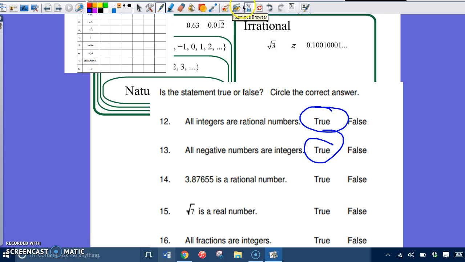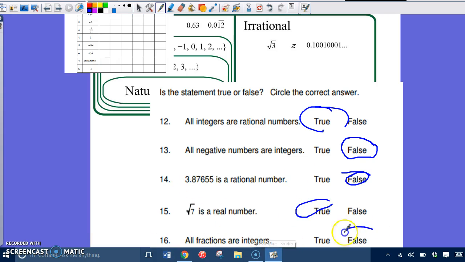Well, no, I don't think that's true. If I really think about it, you can have a negative number that is irrational. All negative numbers are integers, and so you can have a negative number that's a decimal that's irrational, which we don't consider as an integer. So 3.87655, you can look at this and see that there is no pattern to it, so it's an irrational number. I would say false. Square root of 7 is a real number. Yes, it is, because remember, all numbers are real numbers. All fractions are integers. That is false.